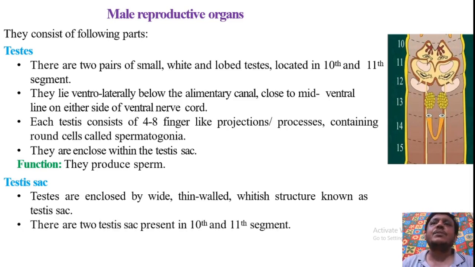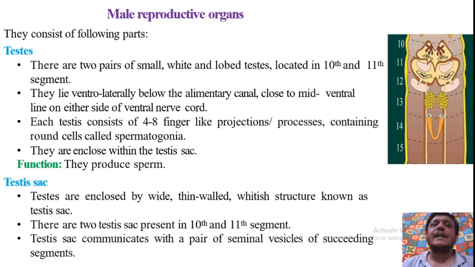There are two pairs of testes sacs; one pair is present in the 10th segment and the second pair is present in the 11th segment. So here we can see that this is one testis sac and this one is the second testis sac. These two testis sacs are located, one in the 10th segment, the second in the 11th segment.